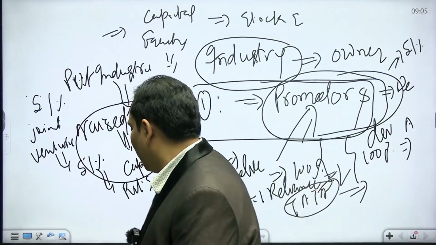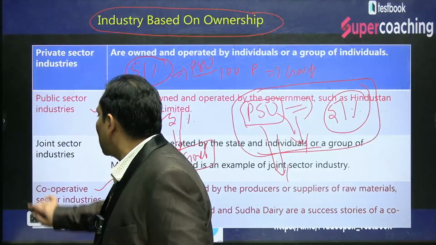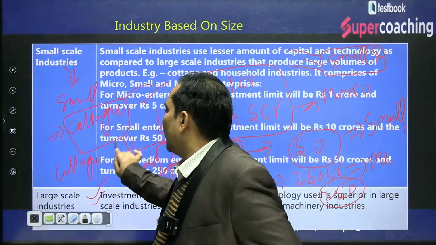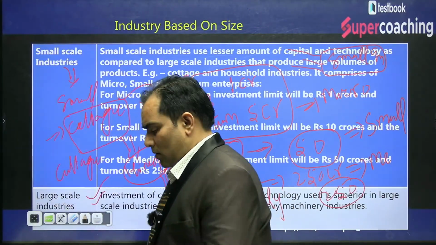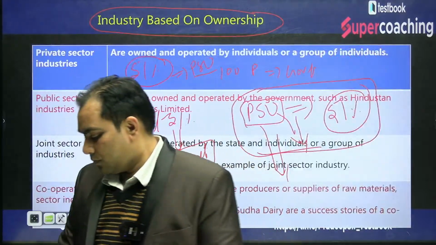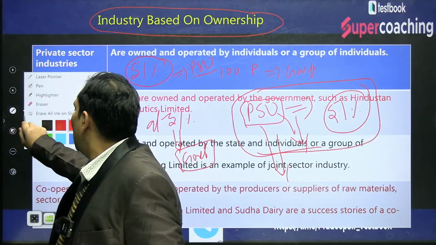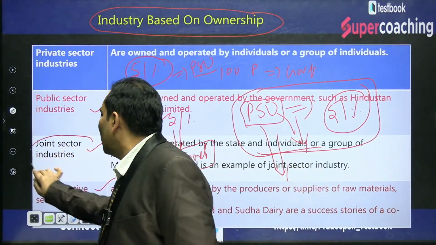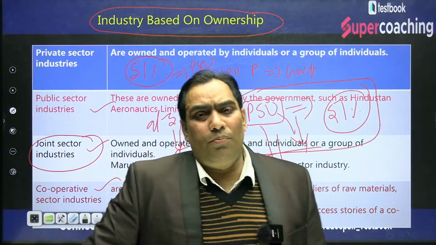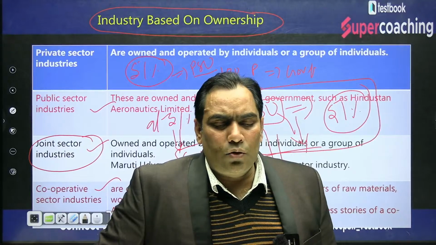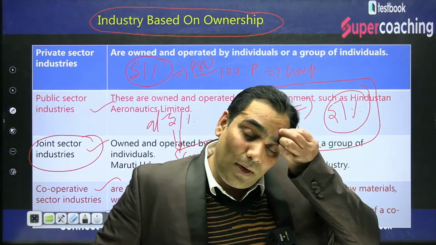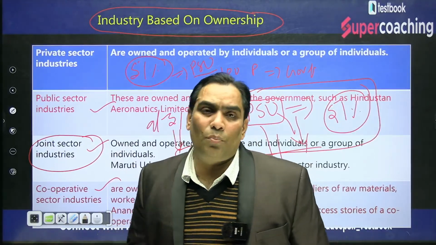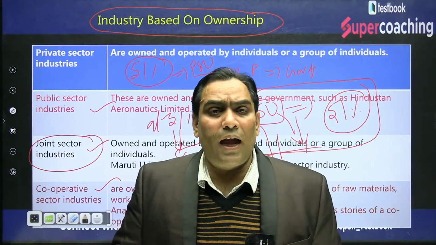Now we are going to proceed further and discuss another type, that is joint venture, and I discussed this joint venture. Nowadays most of the industries are in joint venture. That means there is private investment as well as government investment. Government investment does not mean that it is the government, I mean to say that public.